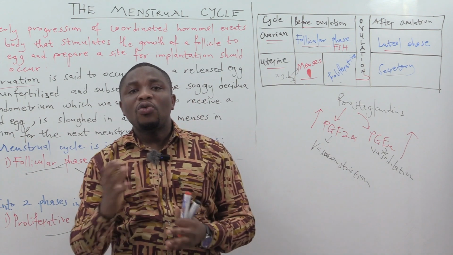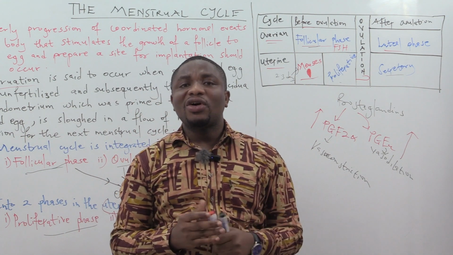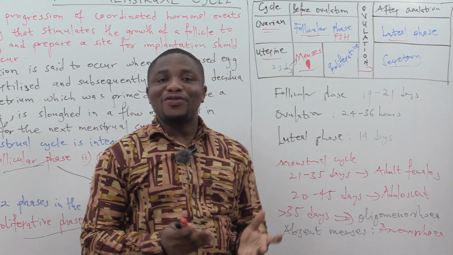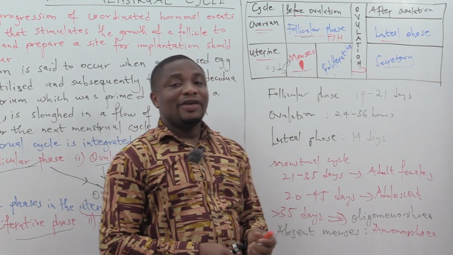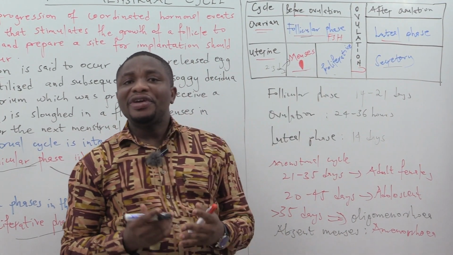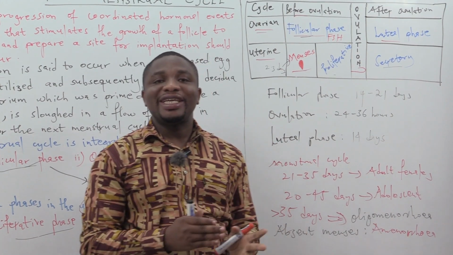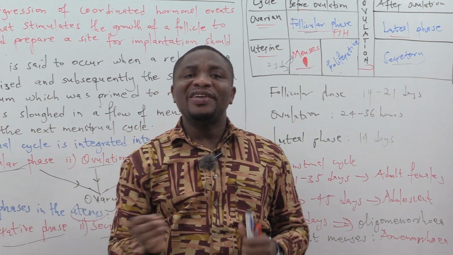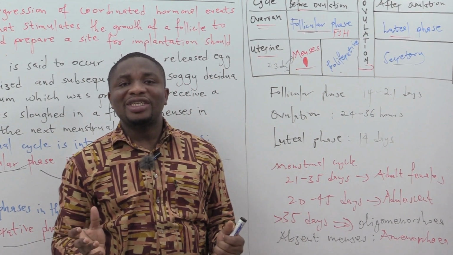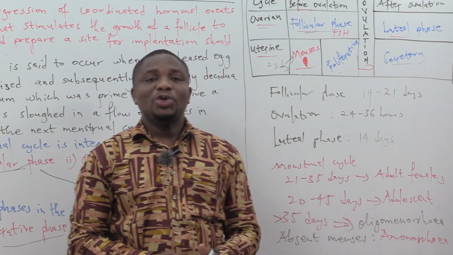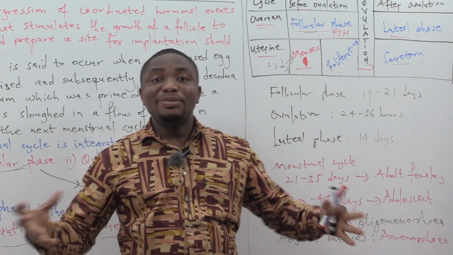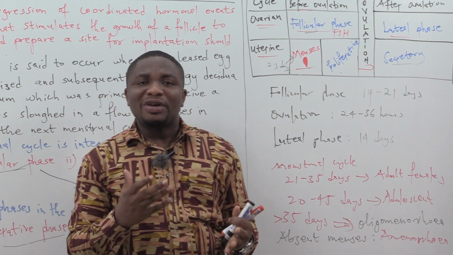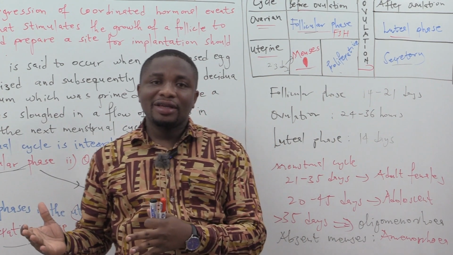Now, the next question is, what is the duration of the various phases of the menstrual cycle? Okay, let's have a look at the duration of the various phases of the menstrual cycle. I mean the main ones. If you look at the follicular phase, on average it ranges from 14 to 21 days. And take note that it is the follicular phase that contributes to the variation in the length of the menstrual cycle in females. So you will not get any two females having the same duration of the menstrual cycle, or a female having the same duration of a menstrual cycle in subsequent months.